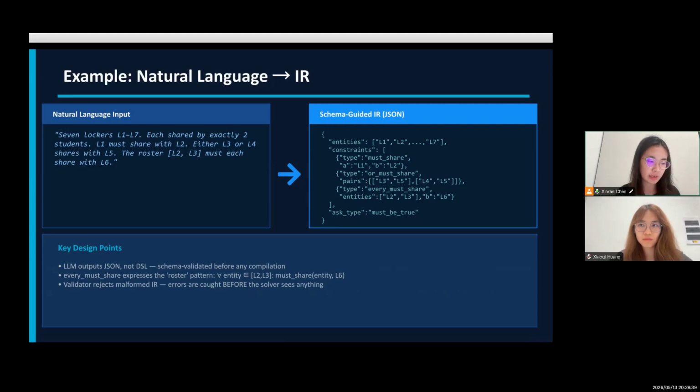For example, the "every" field captures roster-style constraints that are difficult to represent in traditional fixed schemas. Most importantly, the IR is validated before compilation. If the structure is malformed or incomplete, the validator catches the error before anything reaches the solver.